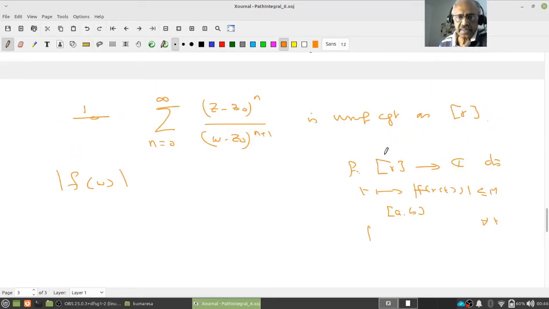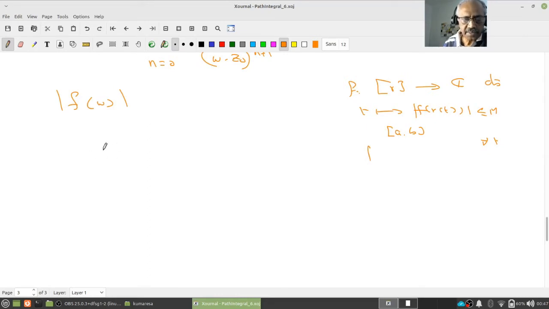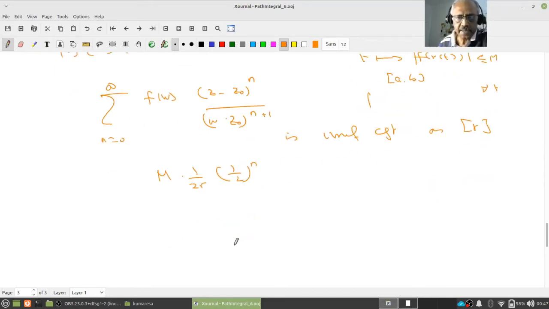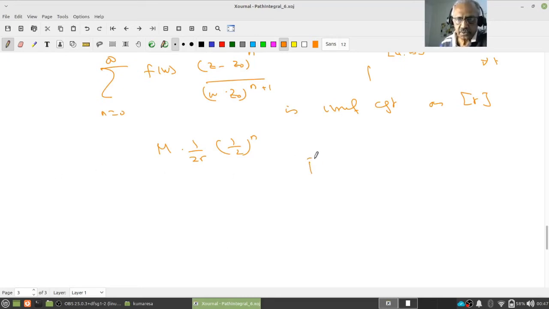Therefore, this object, namely f of w into z minus z naught power n by w minus z naught power n plus 1, n equal to 0 to infinity, is uniformly convergent on the trace of gamma, again by the Weierstrass test. This fellow is less than or equal to M, mod w minus z naught is less than or equal to 1 by 2r, and the other one is 1 by 2 power n. This is the Weierstrass test. Have you understood?